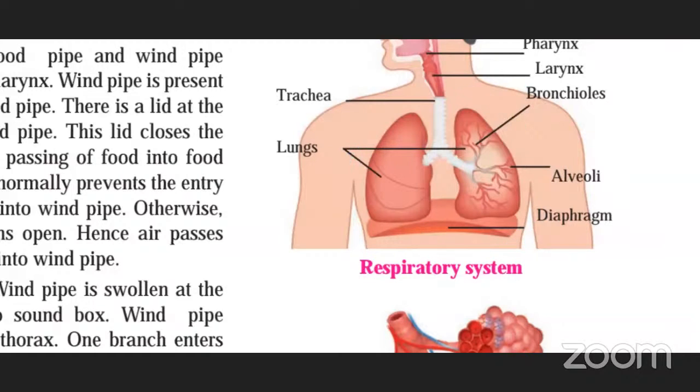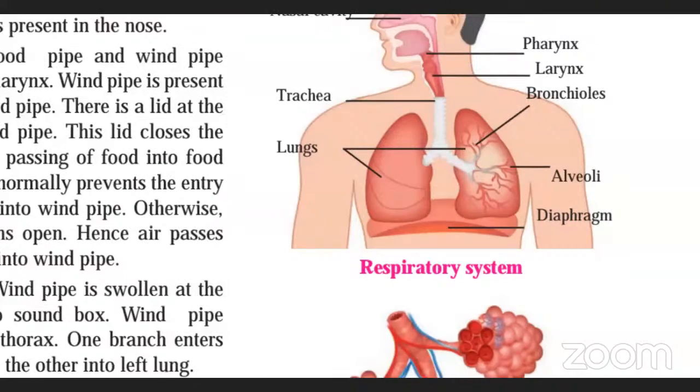So this is a thoracic cavity, the chest area, and in the thoracic cavity these lungs are present. Lungs are present here along with the heart. We know that the heart is also present inside the chest. So heart and lungs are present in the thoracic cavity.